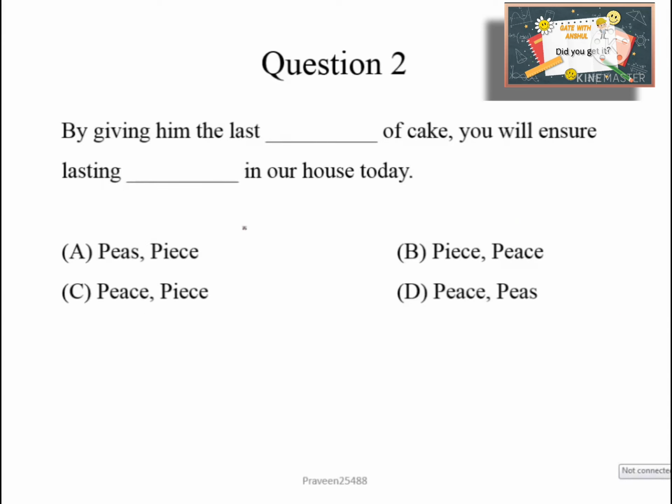Now question number 2. Here this word piece will come here: "a piece of cake", you will ensure lasting peace in our house today. So B is our correct option.